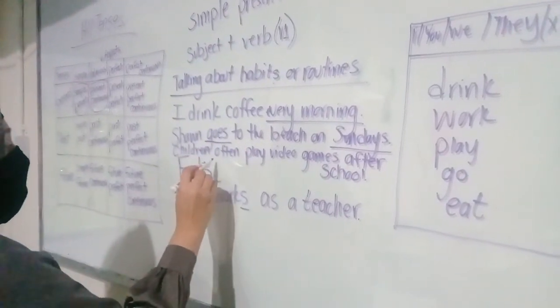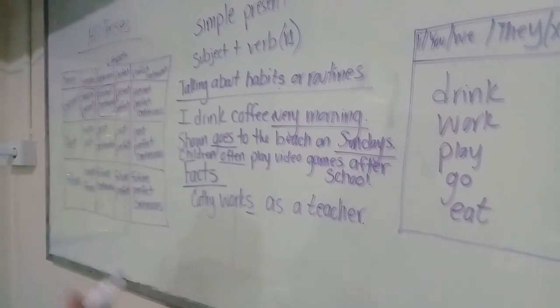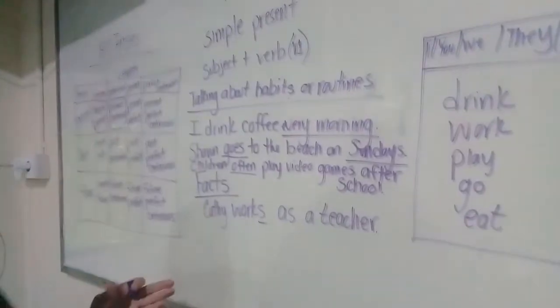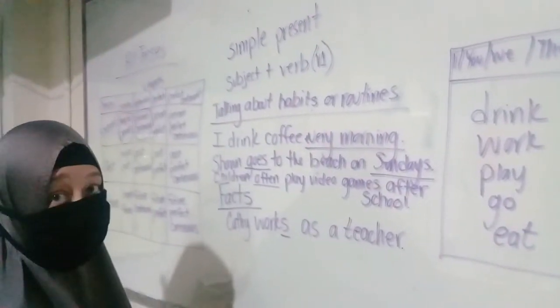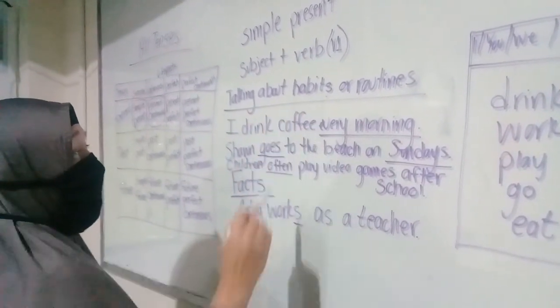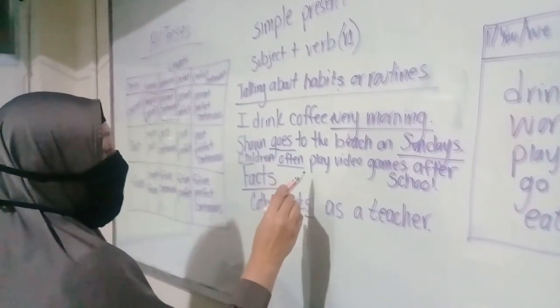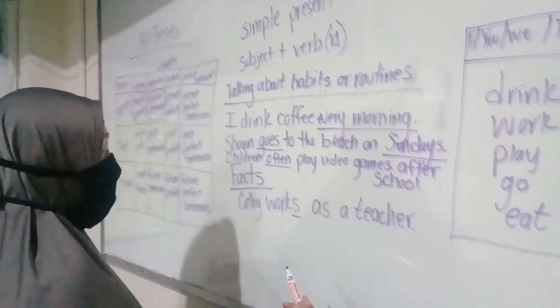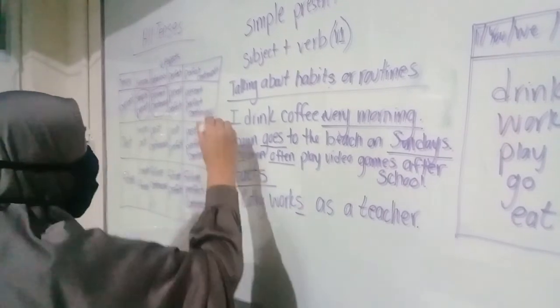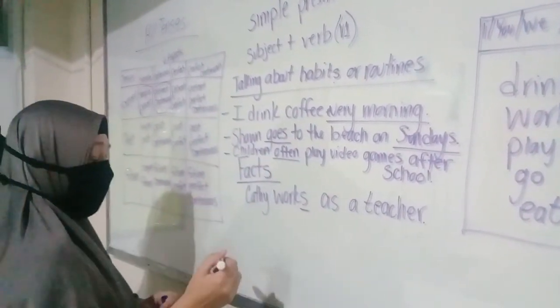Now, from here we can see that often talks about something that we do at least 3 times in a week. So it goes into the category of being a habit or routine, something that they do often, play video games after school. So these are 3 examples of talking about habits. Now let's go talk about facts.